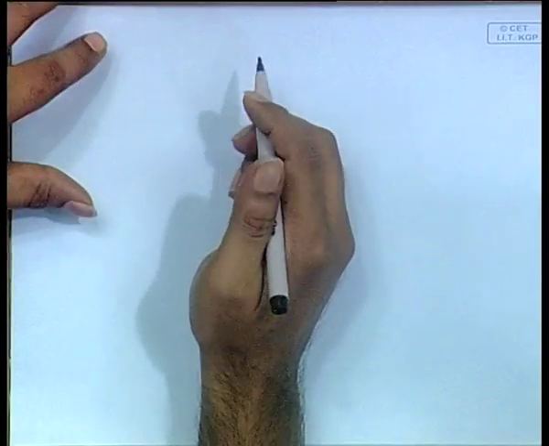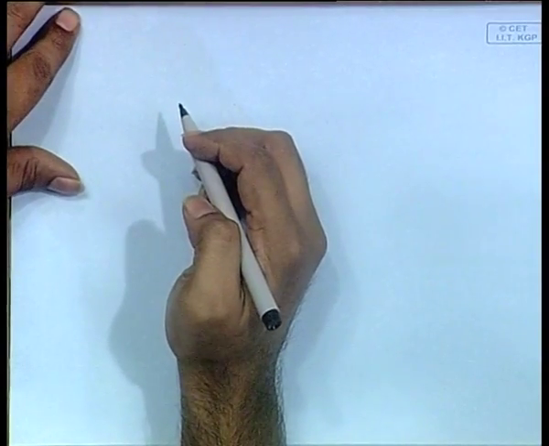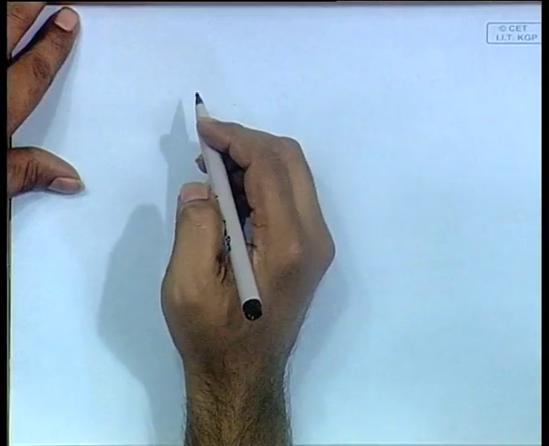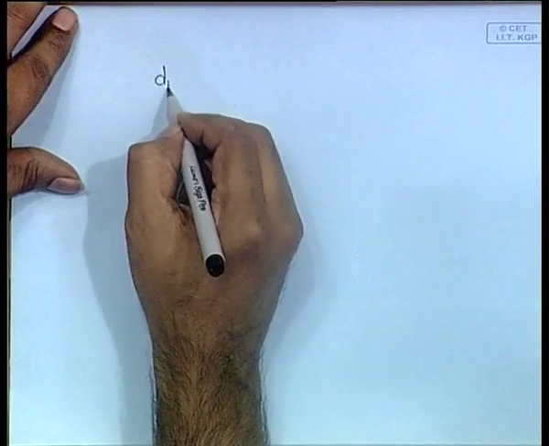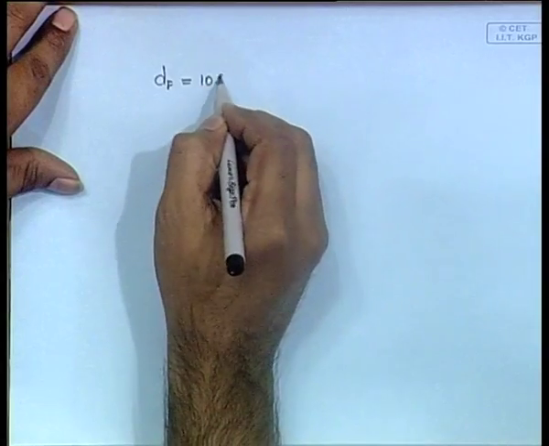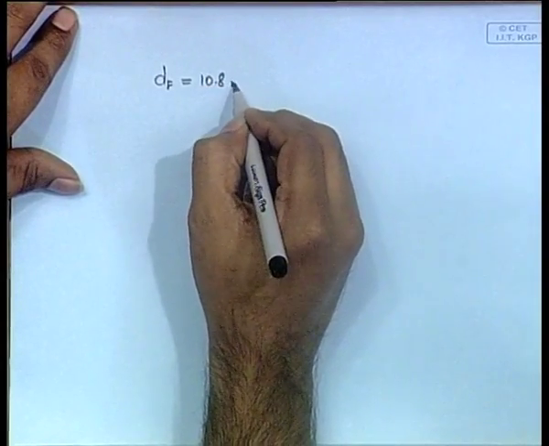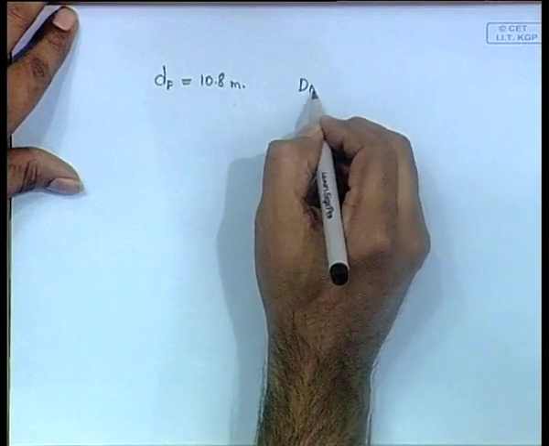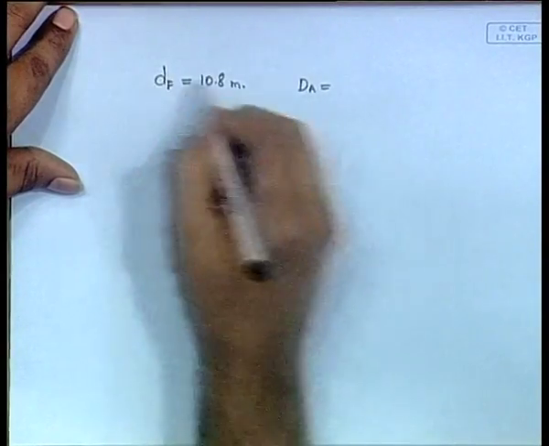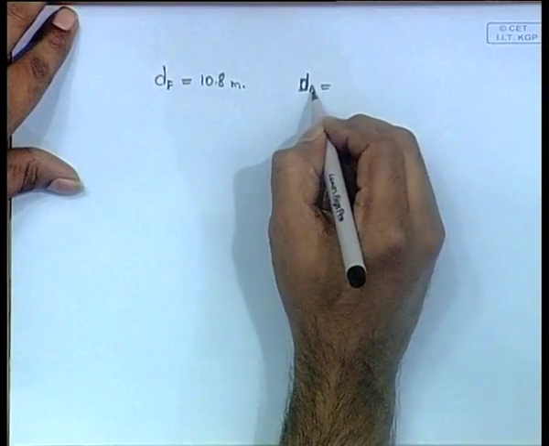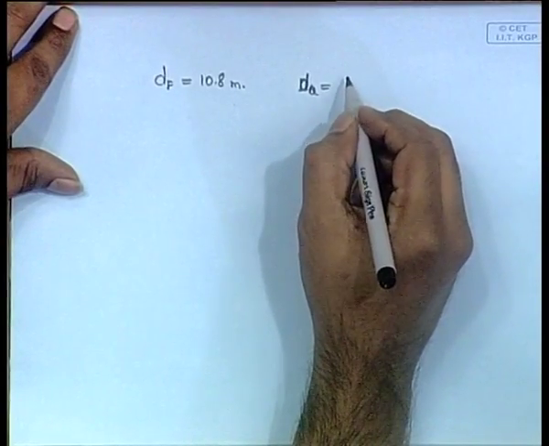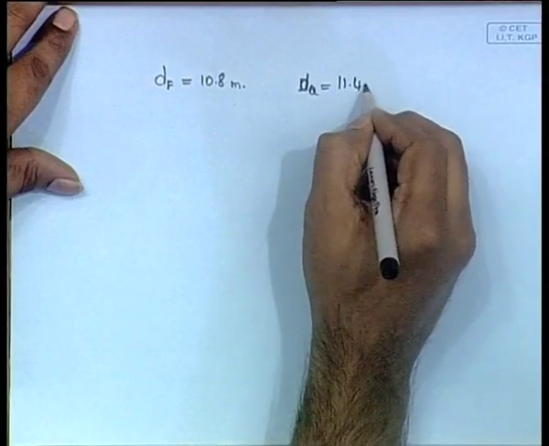Okay, one problem is there. We are told that there is a vessel floating at a draft forward equal to 10.8 and draft aft equal to 11.4.